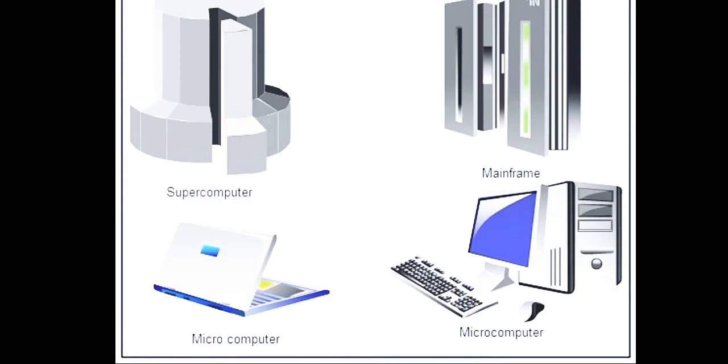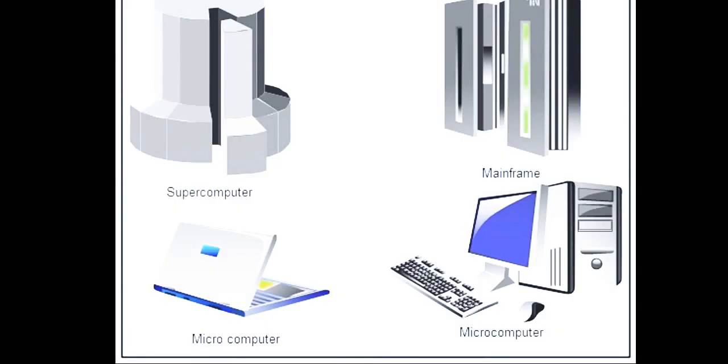The first one is mini computer. These computers are smaller and cheaper than a mainframe computer. A mini computer can be used by more than 10 people at the same time. Like mainframe computers, mini computers are also used by large institutions like banks, commercial organizations, government departments and other organizations.